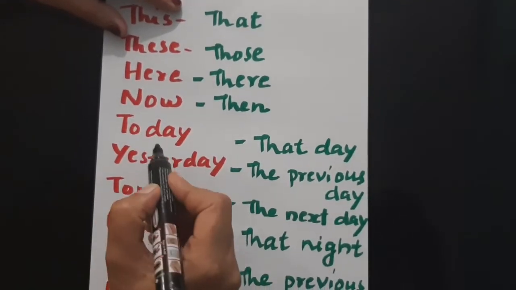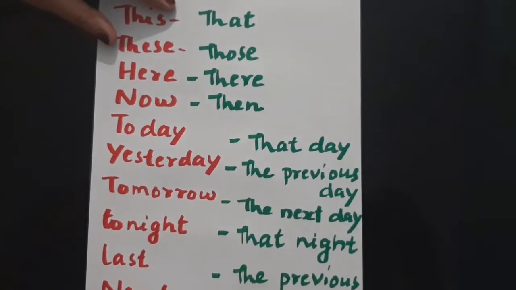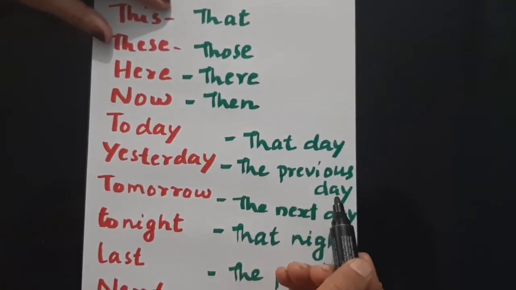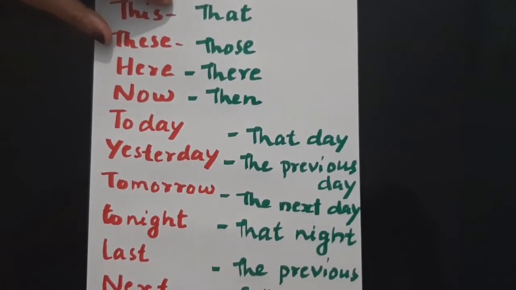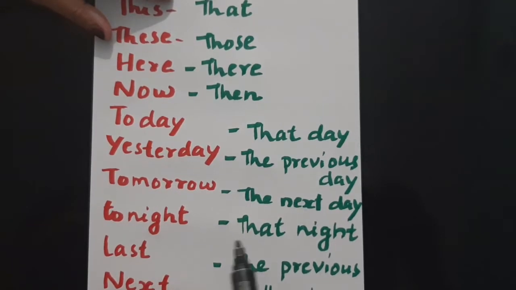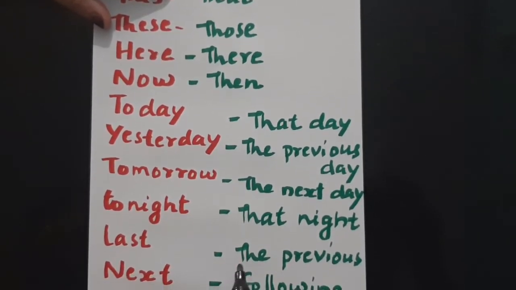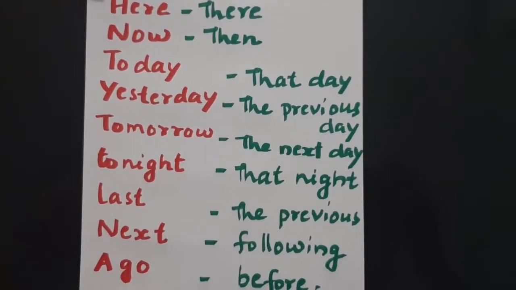Like that, today is changed to that day. Yesterday to the previous day. Tomorrow, the next day. Tonight, that night. Last, the previous. Next, the following.